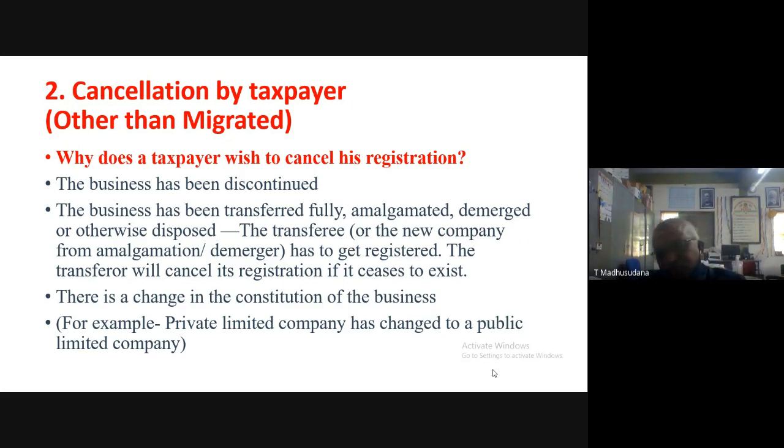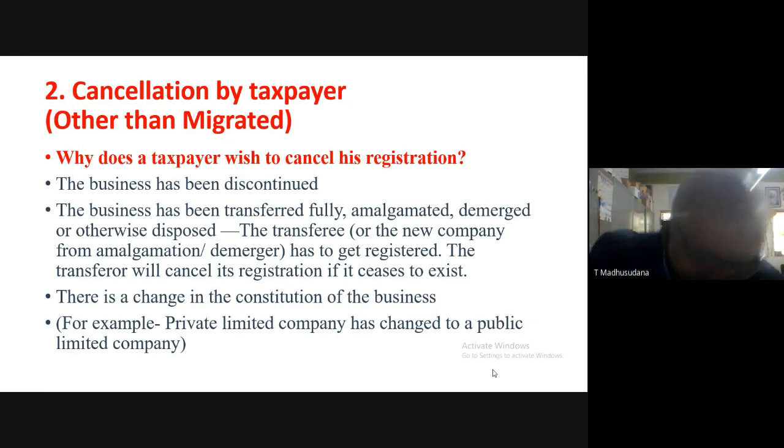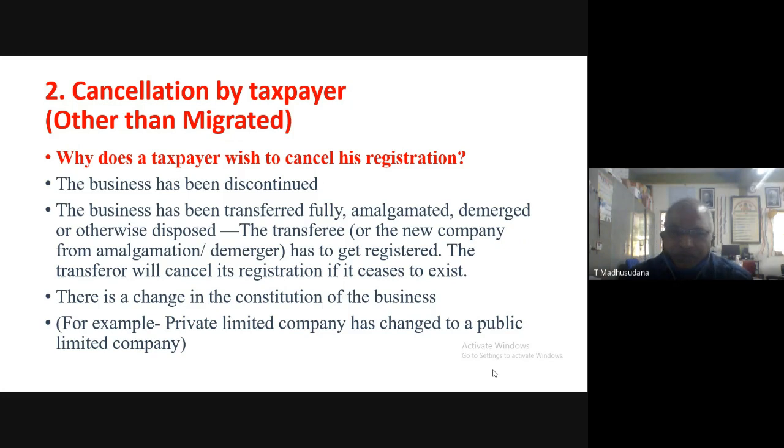For example, a sole trader or proprietorship business is transferred to a partnership, company, limited liability partnership, or private company. That means the constitution of the business has changed. Therefore, the old registration number should be cancelled, and they have to get a new registration.